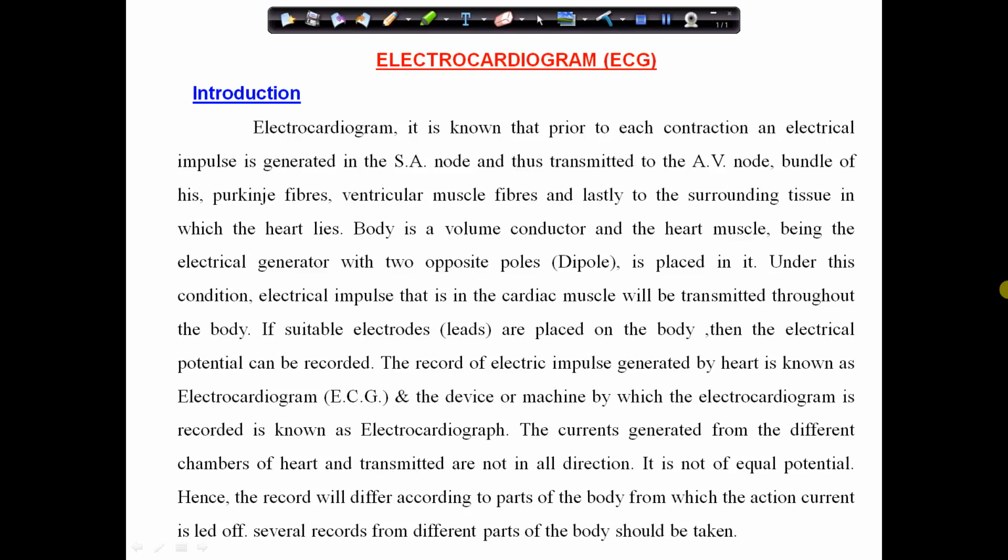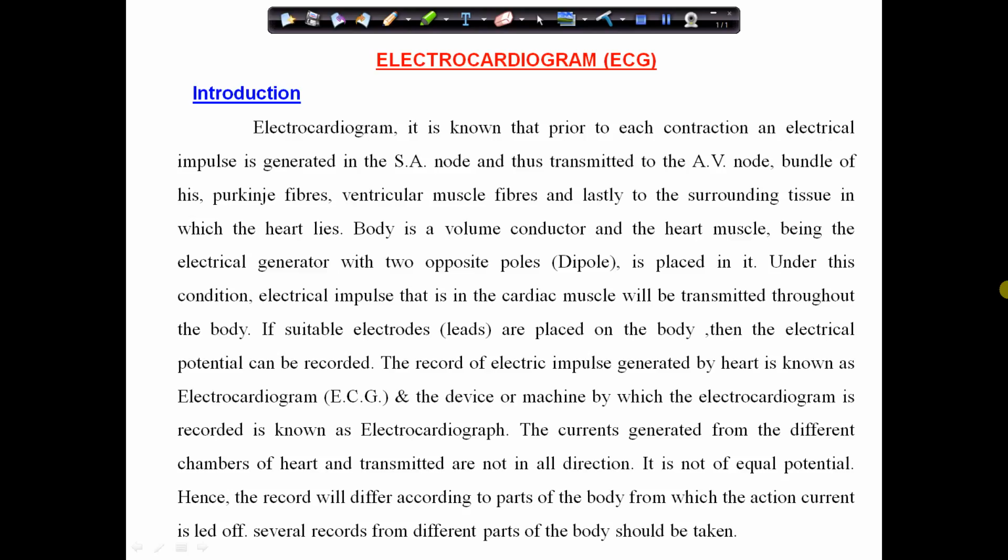So actually the SA node is the point from where the electrical impulse is generated and is transmitted to the atrioventricular node. This electrical impulse is spread over to the ventricle side through the bundle of His and Purkinje fibers.